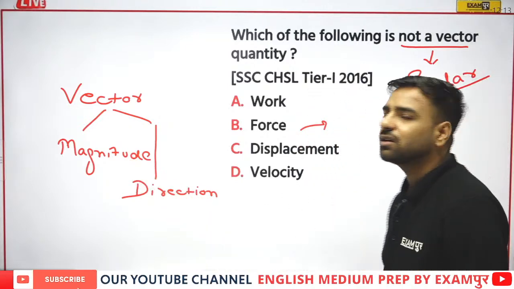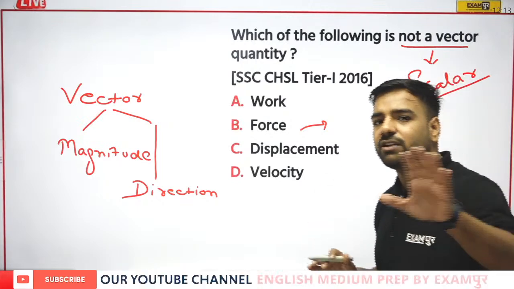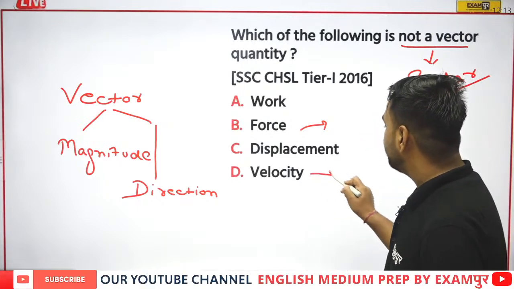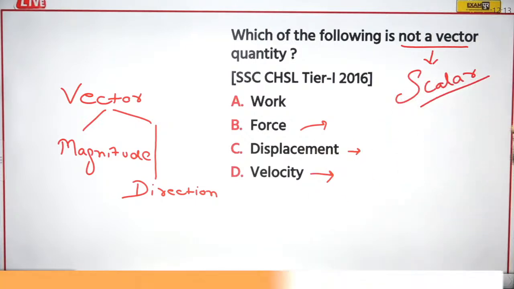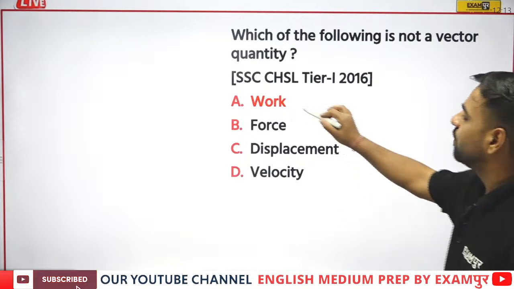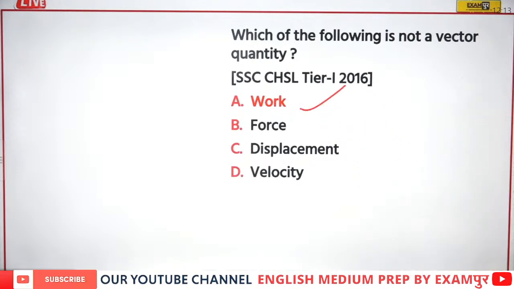No Ganesh, this time you are wrong, so sorry. But it's good that you have given the answer. See, for the velocity part we need direction as well. Similarly for the displacement also. The only option which is left is your option number A, that is work. So please remember, here work is the scalar quantity.